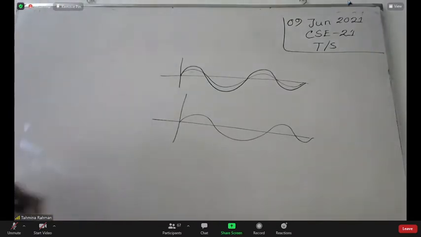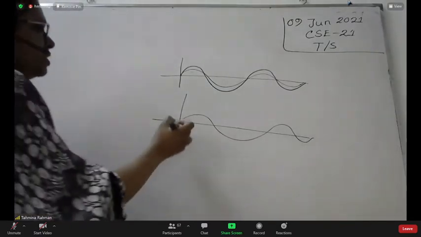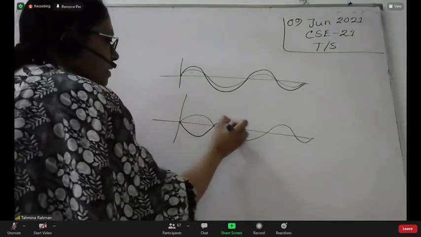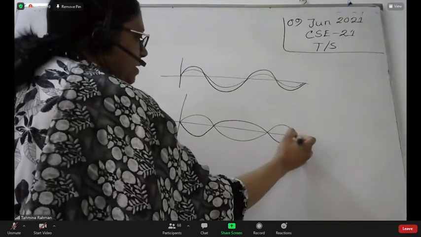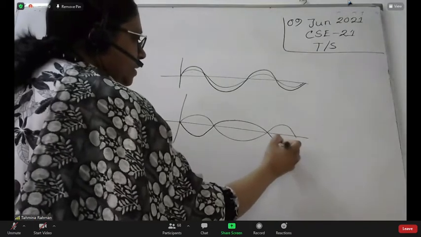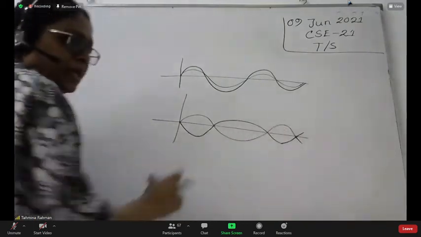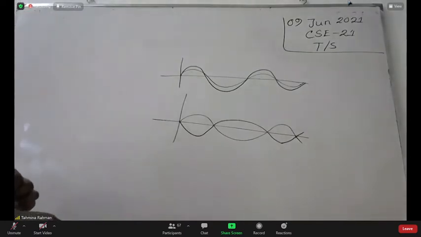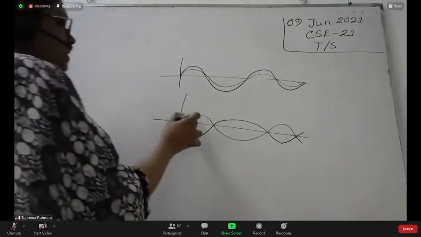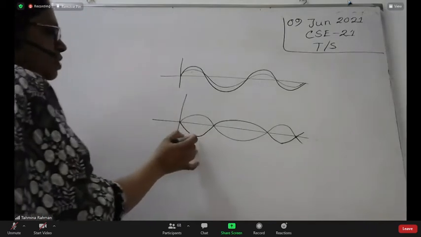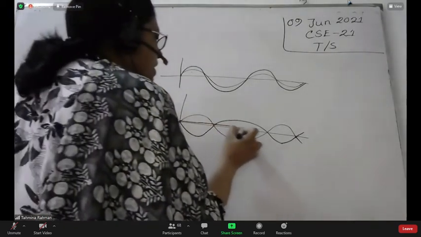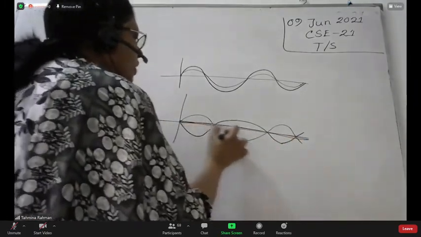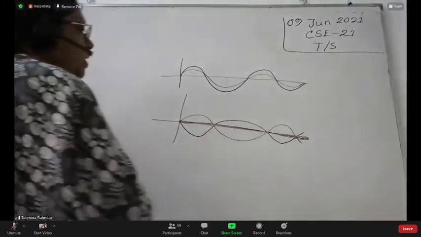But when this wave falls in the opposite direction, then what will happen? Destructive, yes. That is, the crest of one wave falls on the trough of the other one. So they minimize each other. So the resultant we get, that is the dark point.